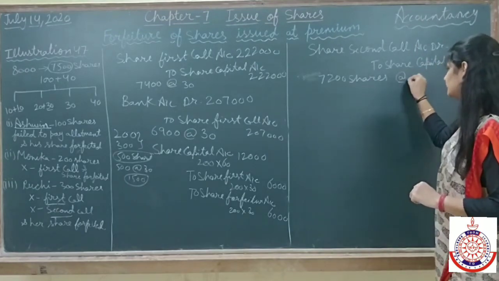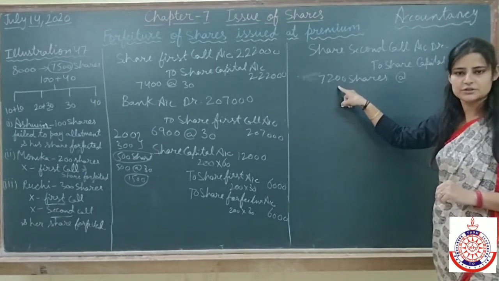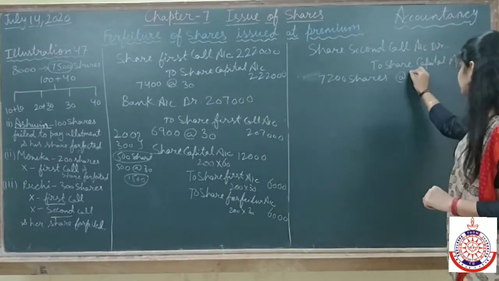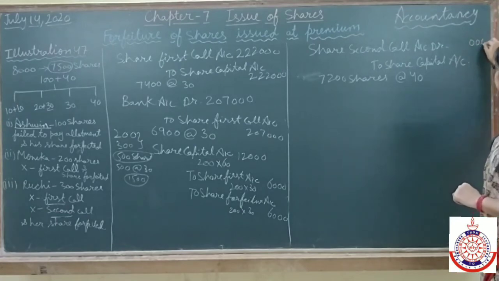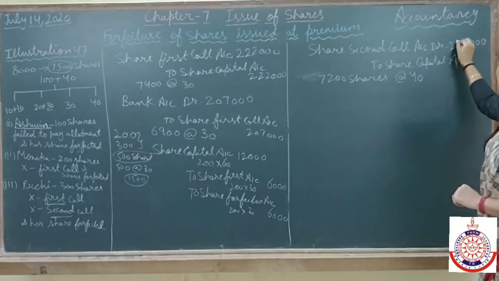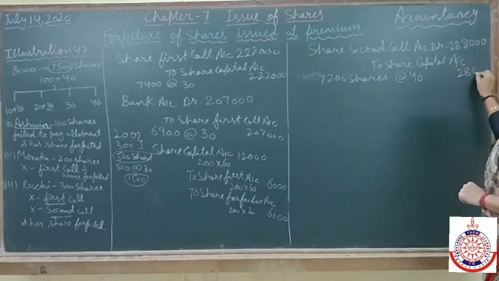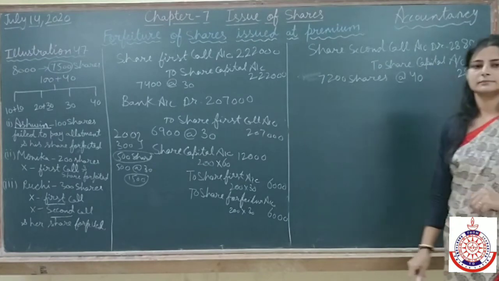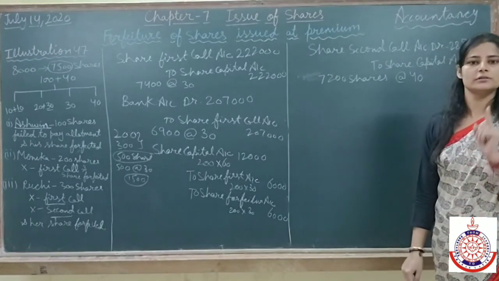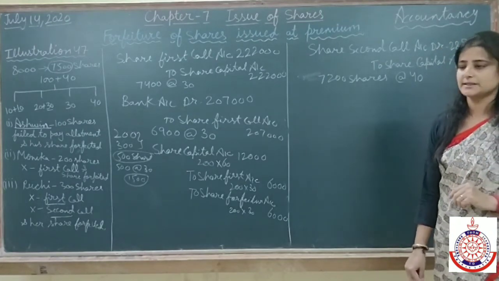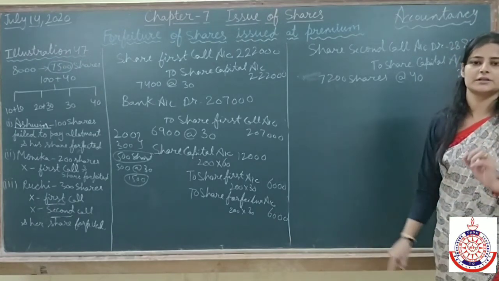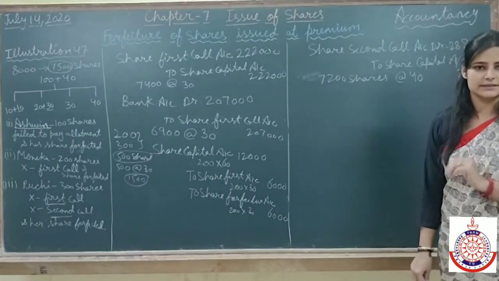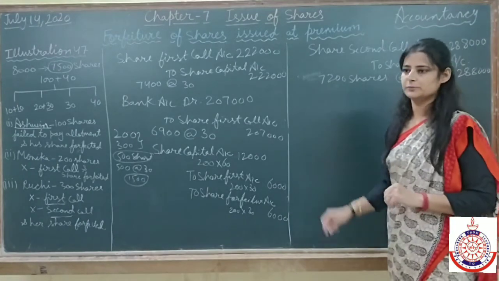Amount will be due on this 7,200 shares only at the rate of 40, which is 2,88,000. Clear? Amount due on second call or final call, you can say, only with this 7,200 shares, as 300 shares we have cancelled. Clear? Now come to the receiving money.